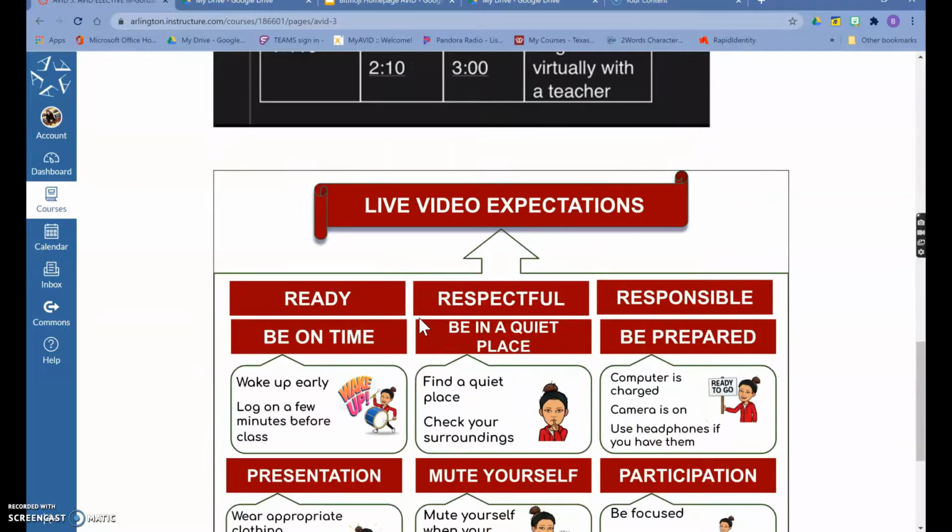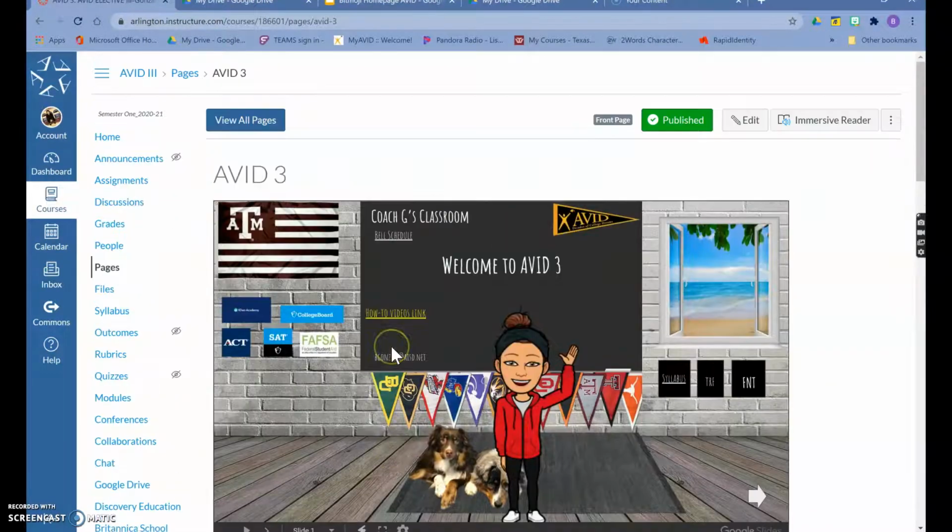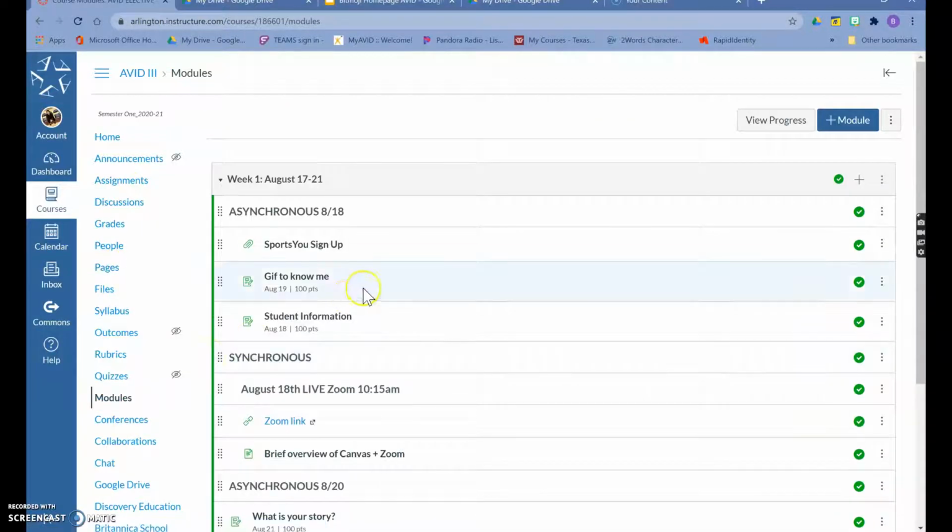And then down here are our live video expectations, which we'll go through when we get together on the first day. To find your assignments, everything's going to be in modules, so I suggest it's easiest to just follow through the modules. So 8/18 is our first day together, which is probably when you're listening to this. You need to sign up for Sports U, which is what we're using instead of Remind this year for AVID. And then you have 2 assignments. Super easy, just to get to know you.